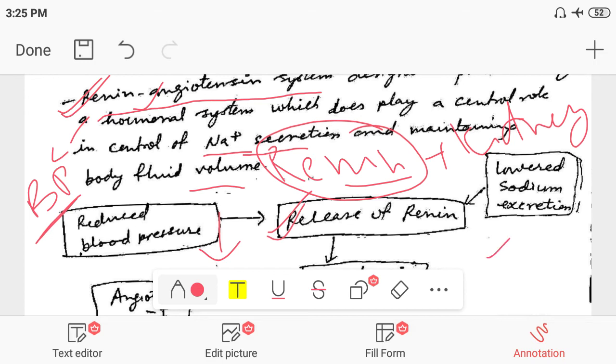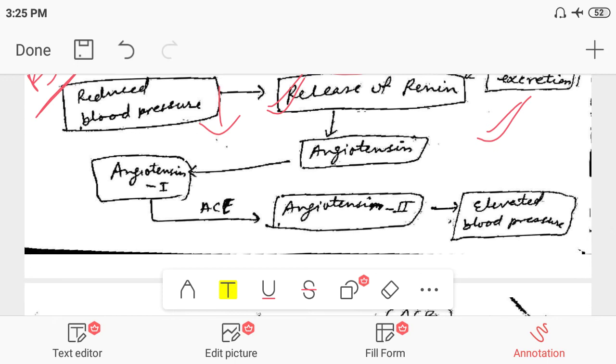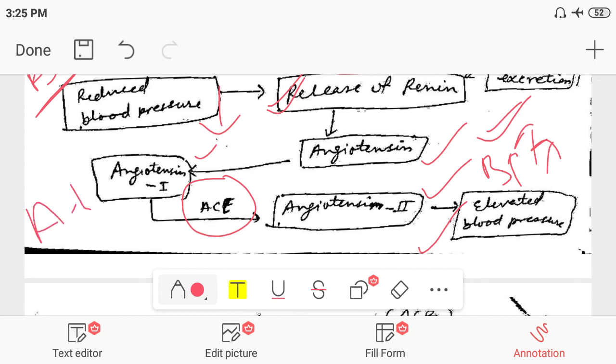The renin is responsible for lowering the sodium excretion. This sodium excretion will be lowered. So now the renin will act on angiotensinogen to form angiotensin first, and angiotensin first will convert to angiotensin second, and angiotensin second is responsible for elevation of the blood pressure. So the angiotensin converting enzyme is responsible for conversion of angiotensin first to angiotensin second. So that is the important thing.